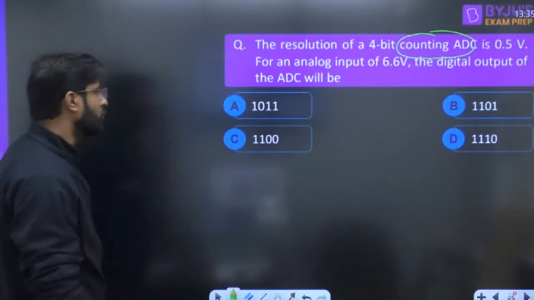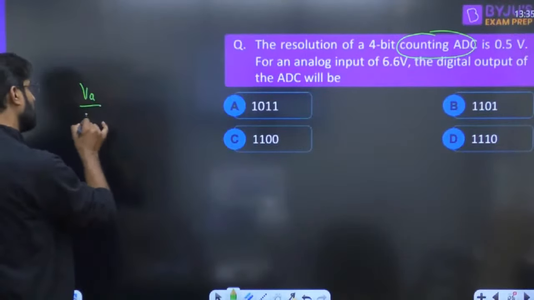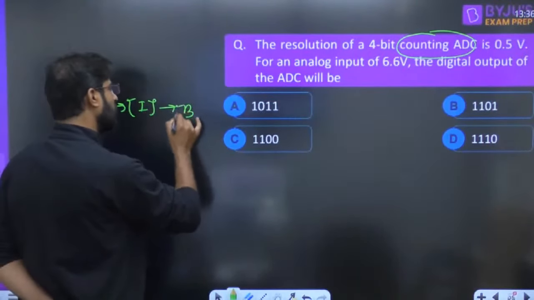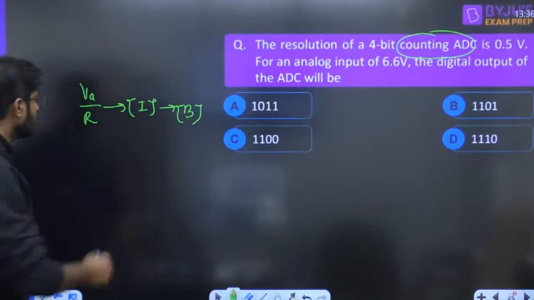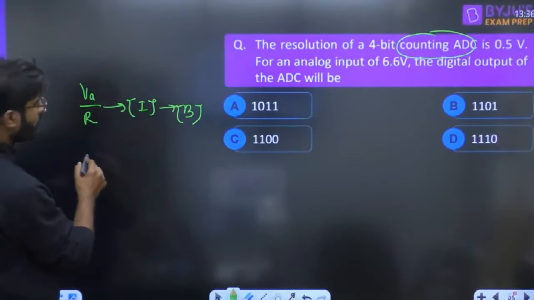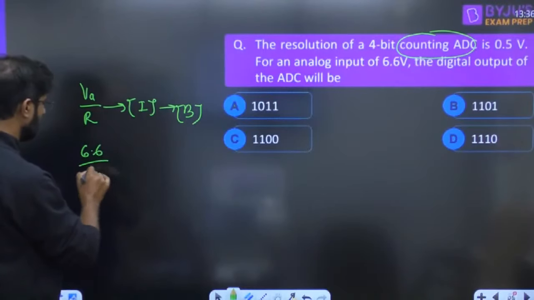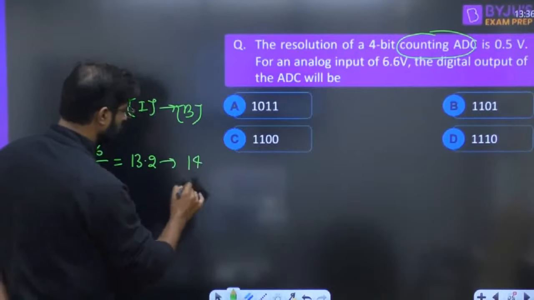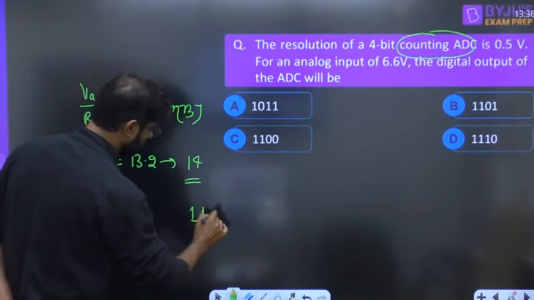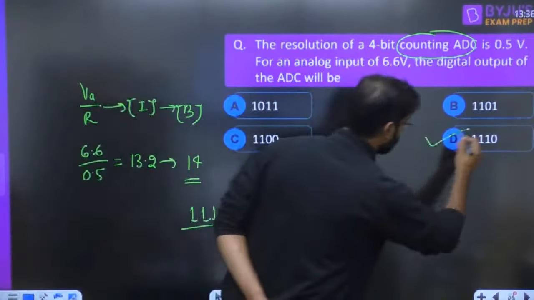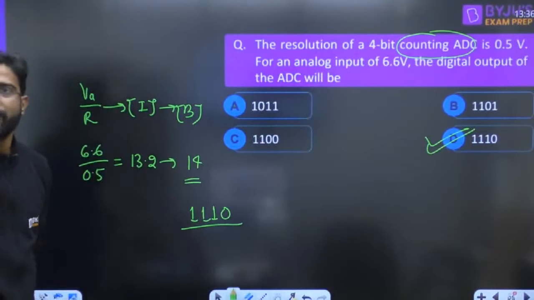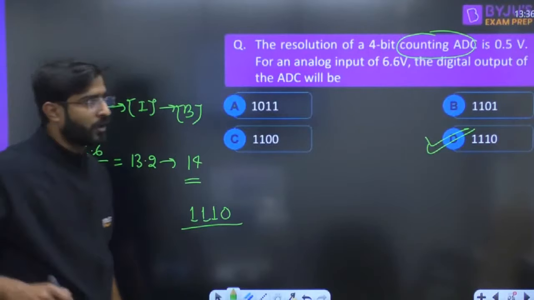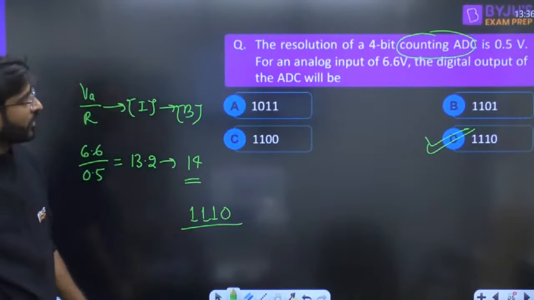Everyone, how are we going to solve this question? Sir, we already know that it is analog input upon resolution. Whatever the value is, we have to take the integer and then convert into binary. So analog input is given as 6.6 volts. 6.6 divided by resolution 0.5 is 13.2. So the next integer value is 14, and 14 we can write as 1110. So the correct answer of this question is D. Hope you guys understood this point, right? If you understood it, now we are moving to the next.